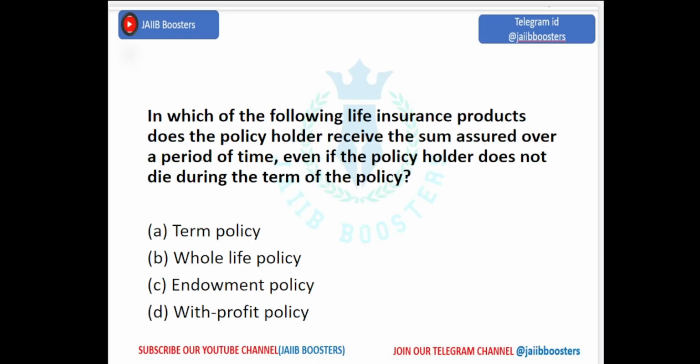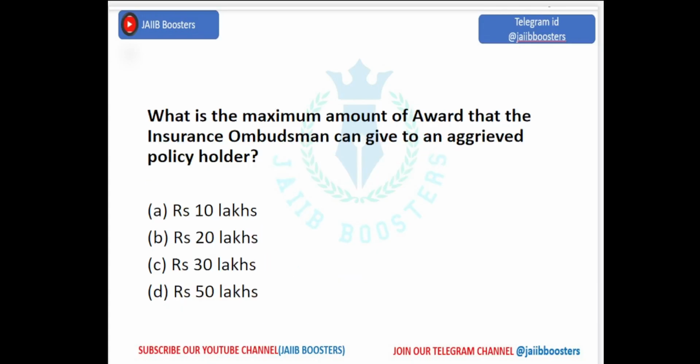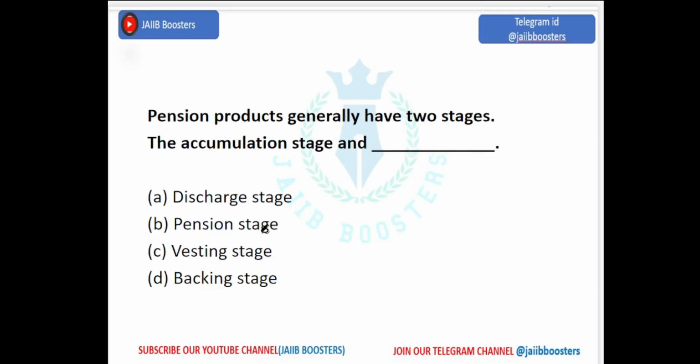Which of the following life insurance products gives the policyholder the sum assured over a period of time, even if the policyholder doesn't die during the term of the policy? It's term policy, whole life policy, endowment policy, with profit policy. It is endowment policy. Means it gives the sum assured over the period of time, even if the policyholder doesn't die. Okay? What is the maximum amount of award that the insurance ombudsman can give to an aggrieved policyholder? What is the maximum amount in an ombudsman scheme? It's 10 lakh, 20, 30, 50. It's 30 lakh award.